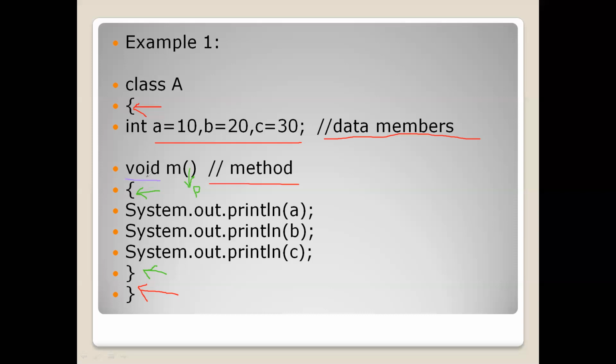Here void is the return type, M is the method name. The things inside these braces are called parameters. There are no parameters here, 0 parameters here. And then these green arrows represent the body of the method, right?